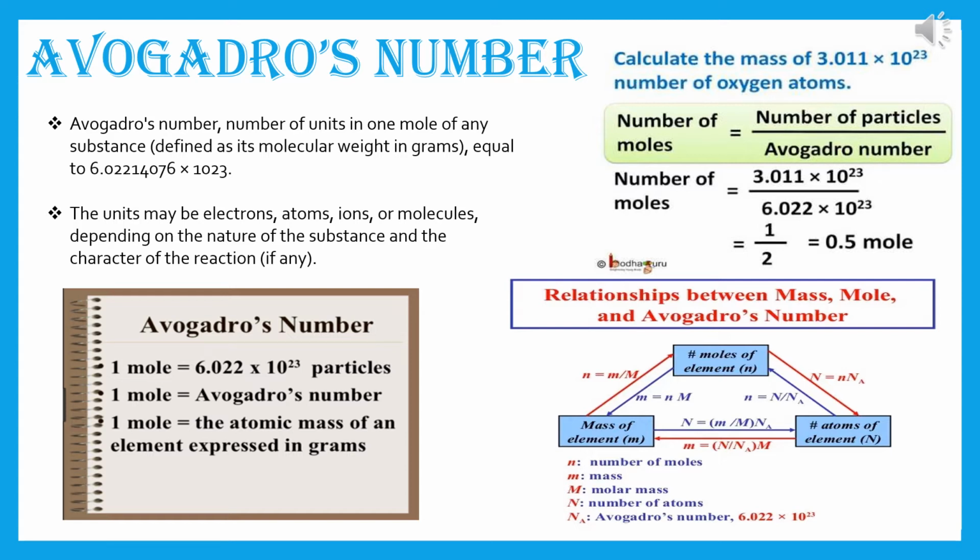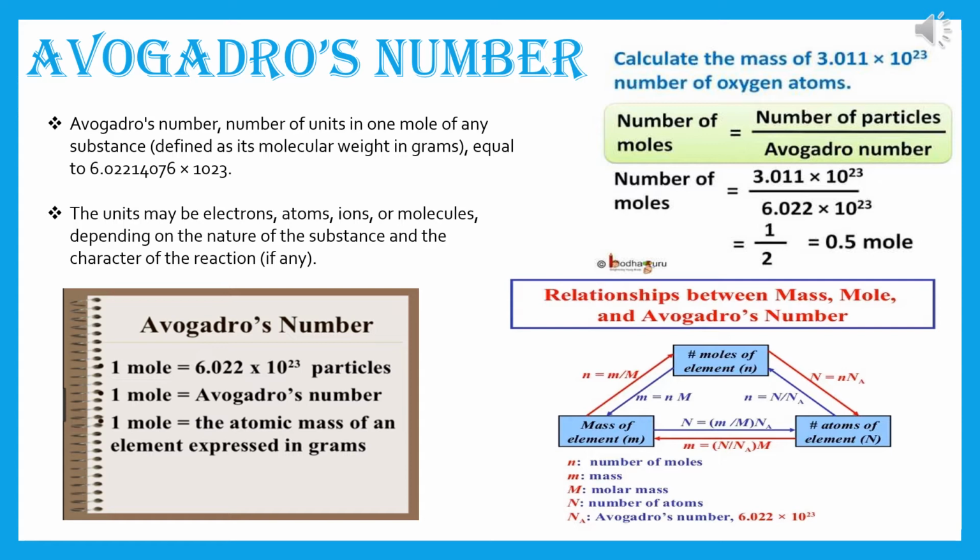Here number of particles is 3.011 into 10 to the power 23, and Avogadro's number is 6.022 into 10 to the power 23. If we divide or reduce this, it will come 1 by 2. That means 0.5 mole. And this is the answer.